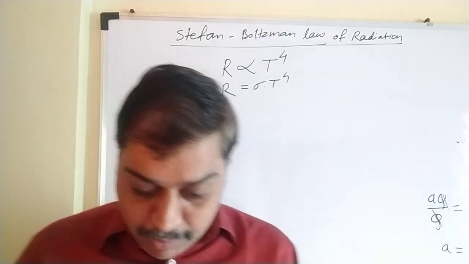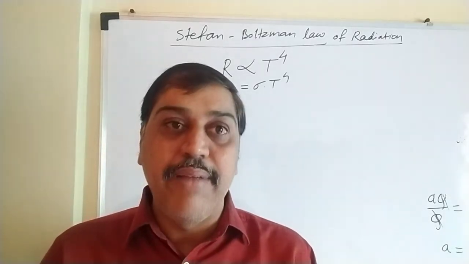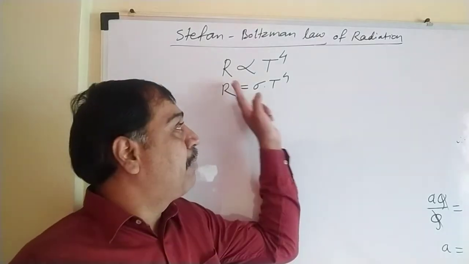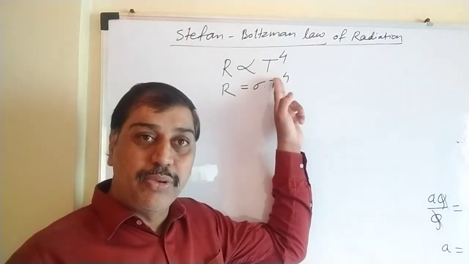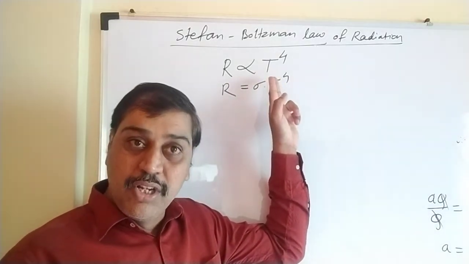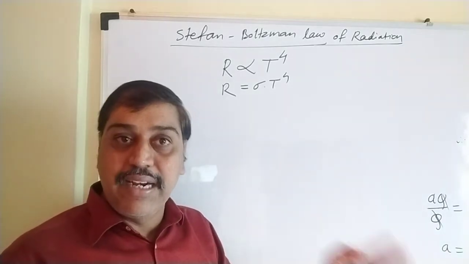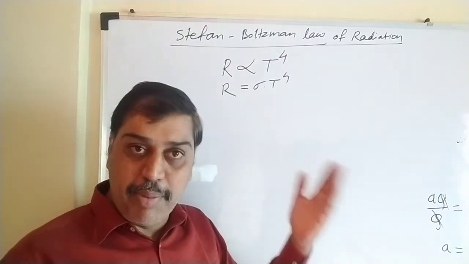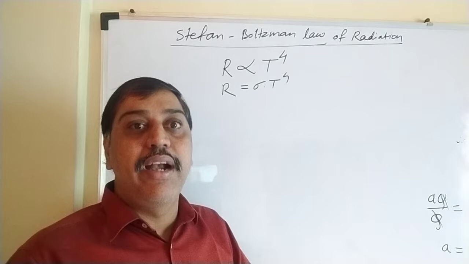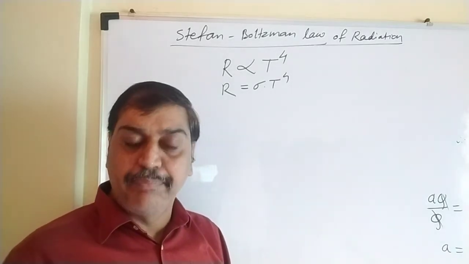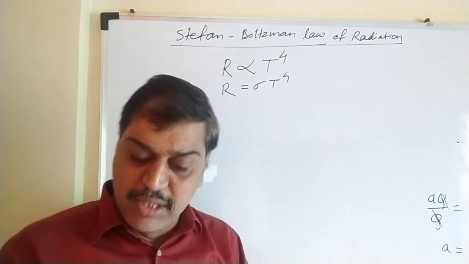So this is the power radiated by this body, and this law is basically related to a perfectly black body. Power radiated by a perfectly black body is directly proportional to the fourth power of temperature. So if temperature is more, it will radiate more power. Okay, that is the meaning of this. If the temperature of the body is more, it will radiate more power. That was as simple as this. The same law they have applied further for an ordinary body also, that we will see.